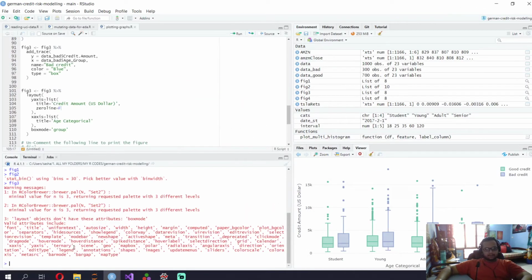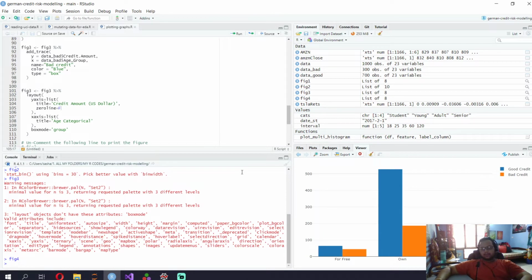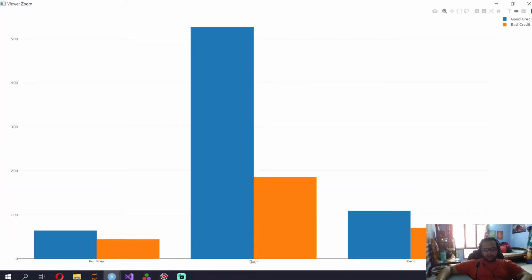And finally, figure number 4. This is a plot where I try to plot the housing property. So for people who live for free, what is the ratio of good credit to bad credit? You can see that people who live for free and rent are super close in good credit and bad credit. But among people who own houses, a lot have good credit and very few have bad credit.